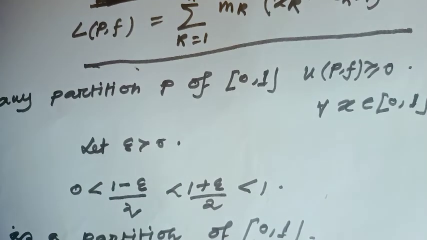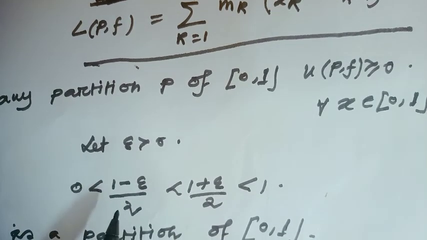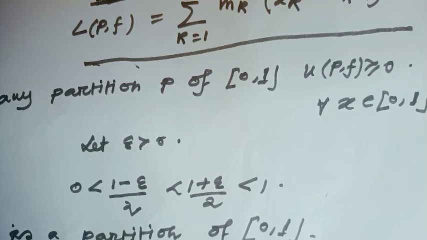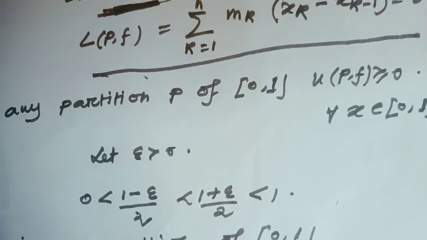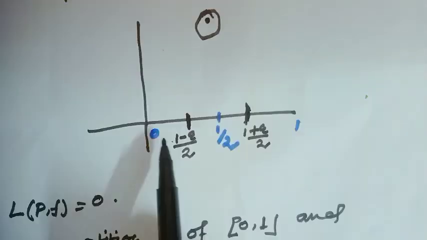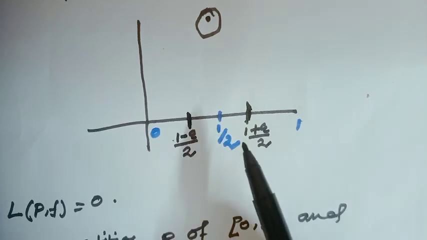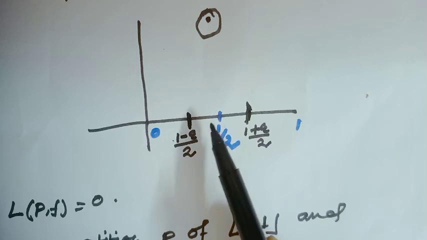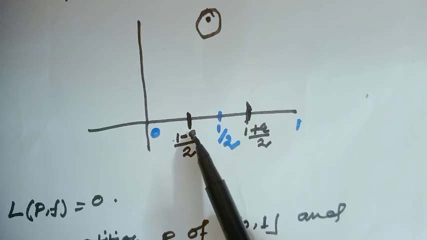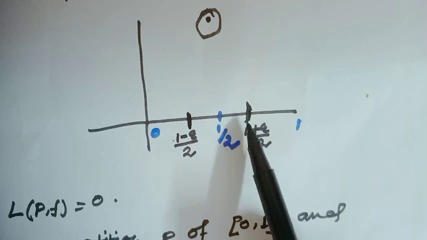Then the partition looks like 0 less than 1 minus epsilon over 2 less than 1 plus epsilon over 2 less than 1. This is a partition of the closed interval 0, 1. Then notice there are 3 subintervals, similar to before, where f is non-zero only on the interval 1 minus epsilon over 2 to 1 plus epsilon over 2.